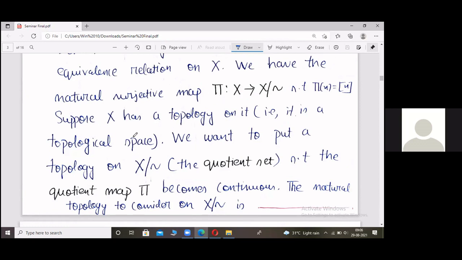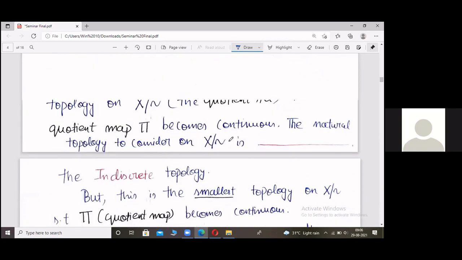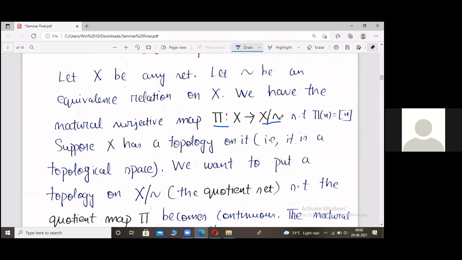Fine. Now, in the topological context, we name this map the quotient map. Whenever we refer to it further in this talk, I'll call this map the quotient map. Now, the indiscrete topology on this quotient set is the smallest topology for which pi becomes continuous. So can we do something better?